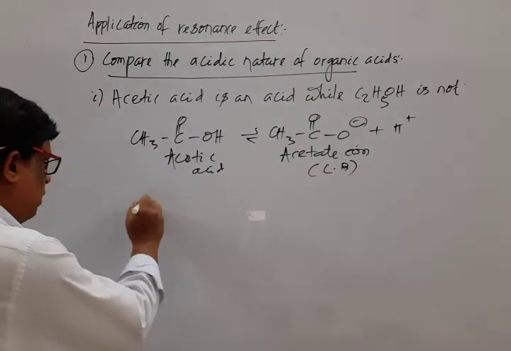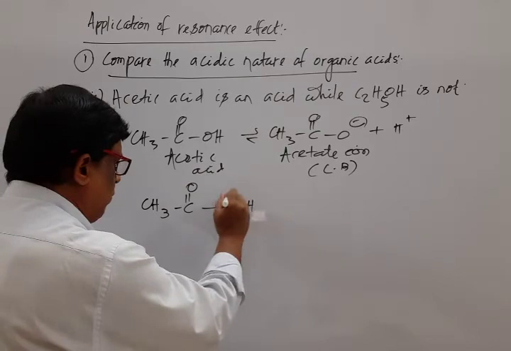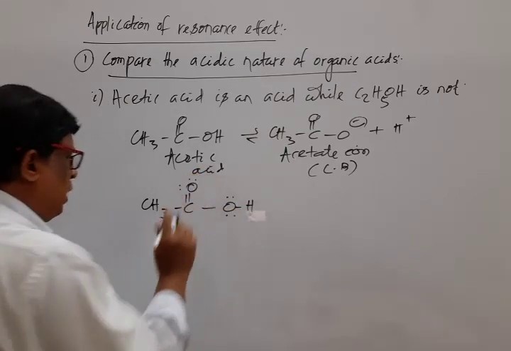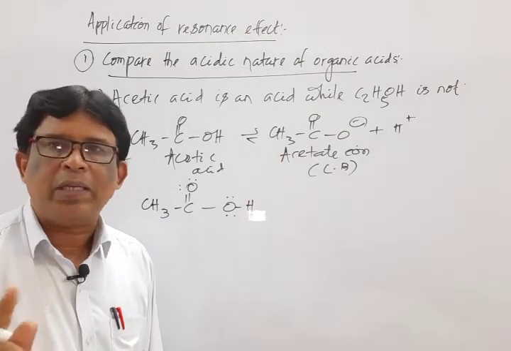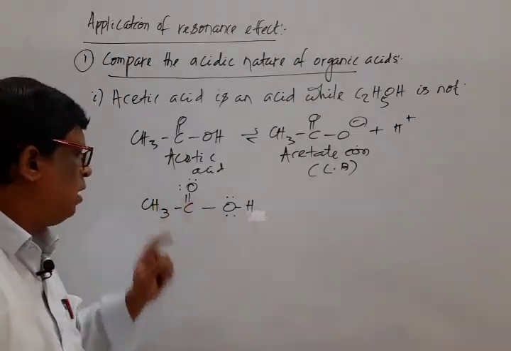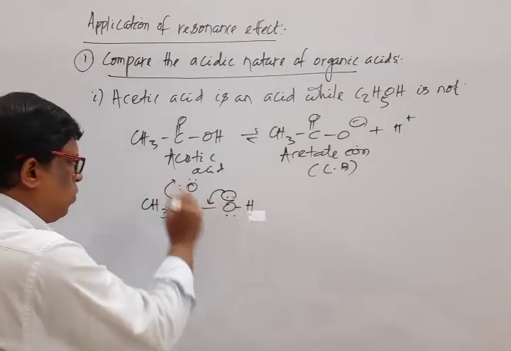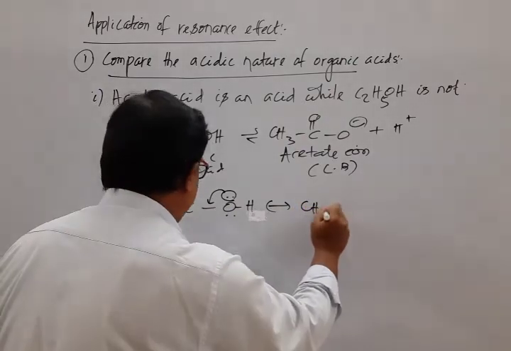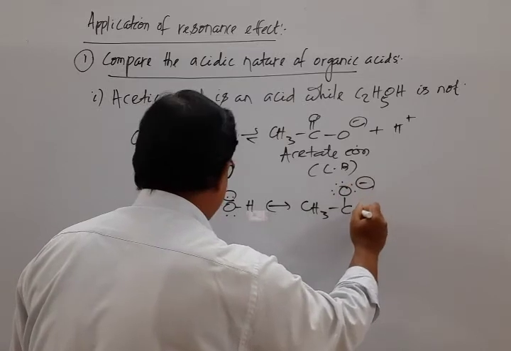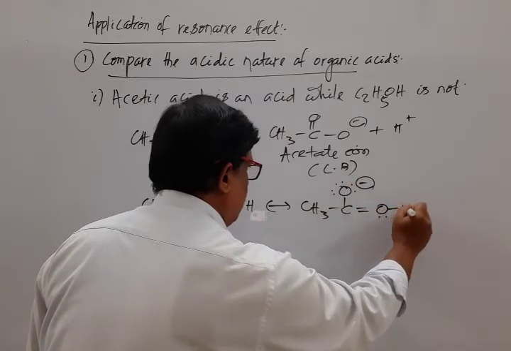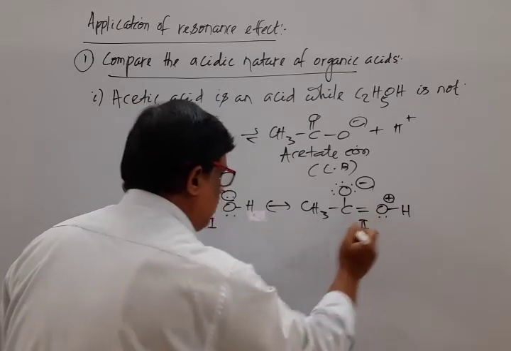That is the resonating structure for acetic acid. The minimum criterion for writing a resonance structure is a conjugated pi system: single bond, double bond, single bond. Mark that this pair shifts to here, this bond shifts to here, resulting in the formation of CH3C(O minus)=OH. It is structure 1, it is structure 2.